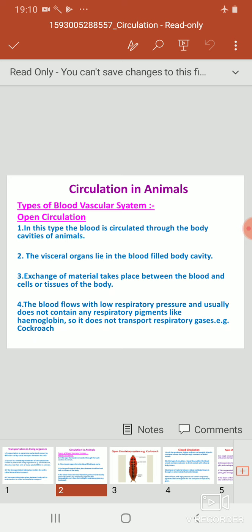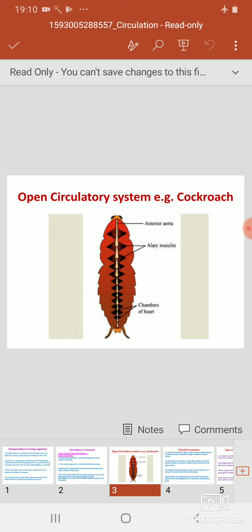For example, the cockroach. This diagram shows the open type of circulatory system present in the cockroach. Here, there is no presence of arteries, veins and capillaries. Directly they can exchange between the cells or tissues.